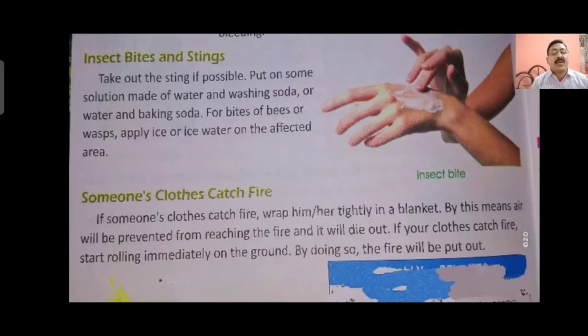If somebody catches fire, use a blanket to cover the body. By covering the body, air cannot reach the fire, and surely whatever fire was there in the clothes will go off. If there is no blanket, make the person roll on the ground. Rolling on the ground in the soil will surely help to extinguish the fire. Once the fire is extinguished, there is no more pain for the person.